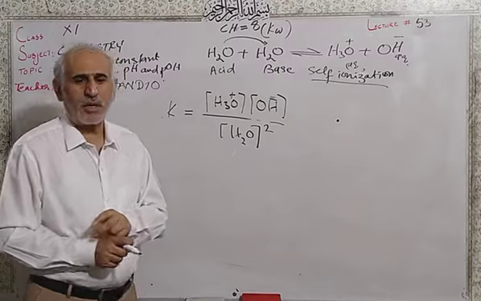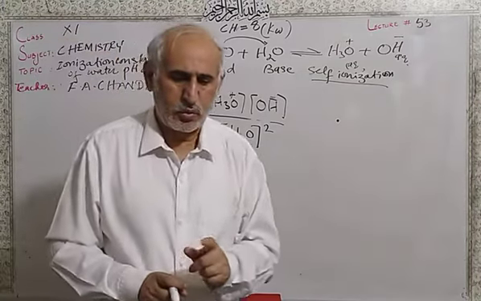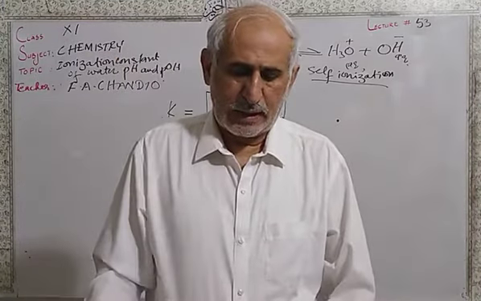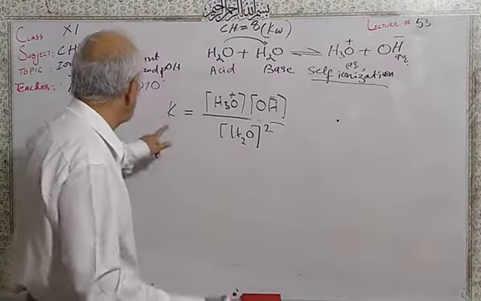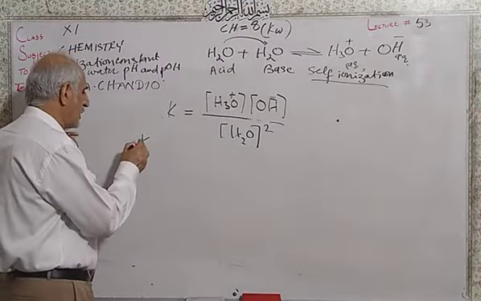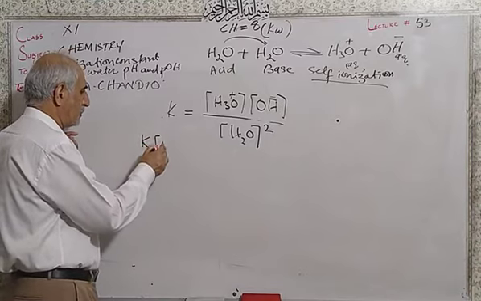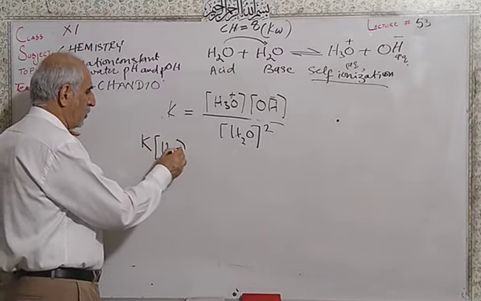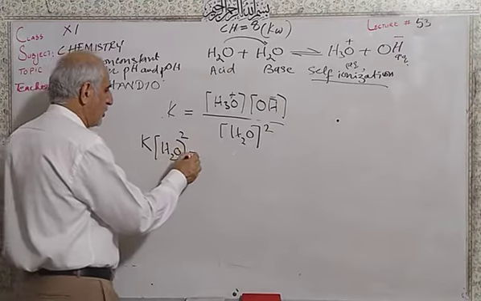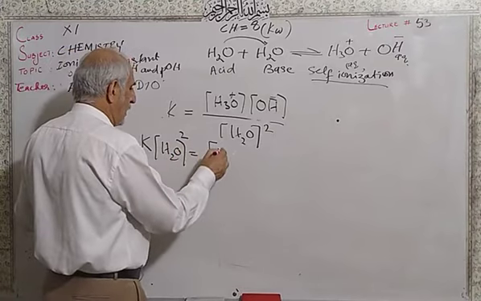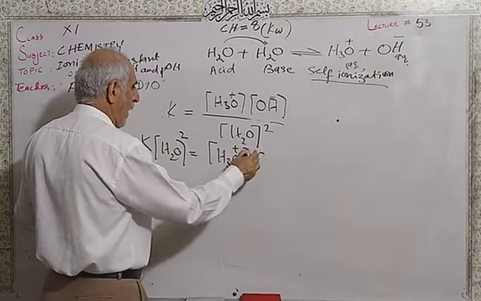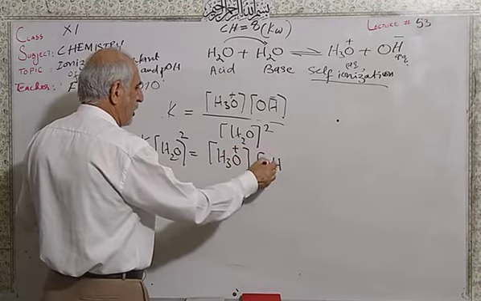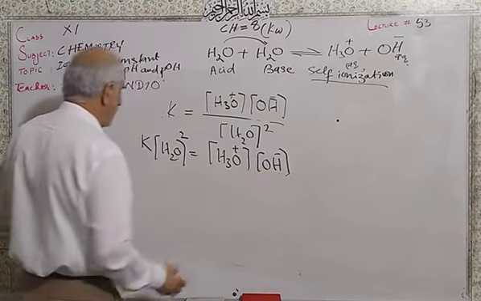So this is called Kw, which is written here. The concentration of water is constant and also the equilibrium constant is constant, so both are constant. You have the concentration of hydronium ion and the concentration of hydroxide ion.